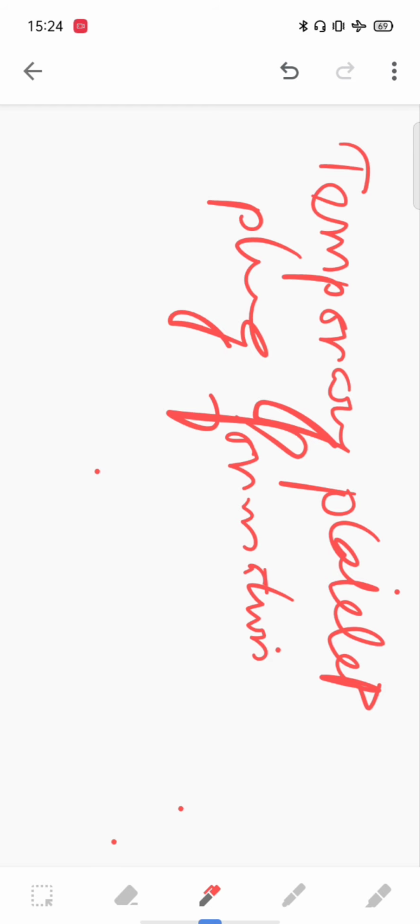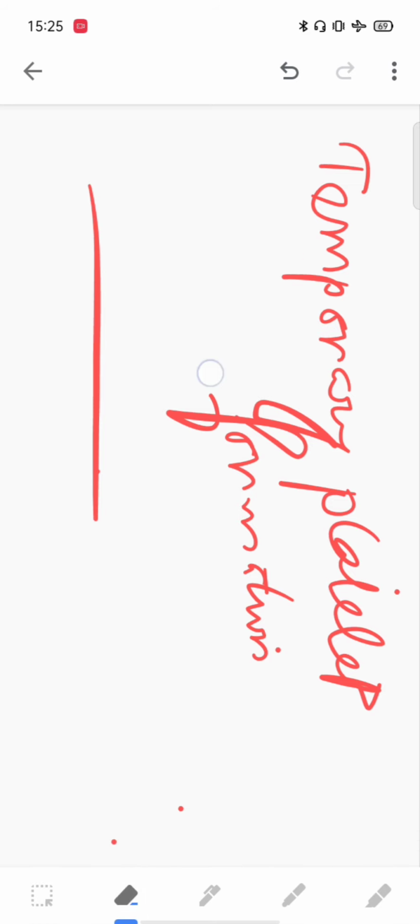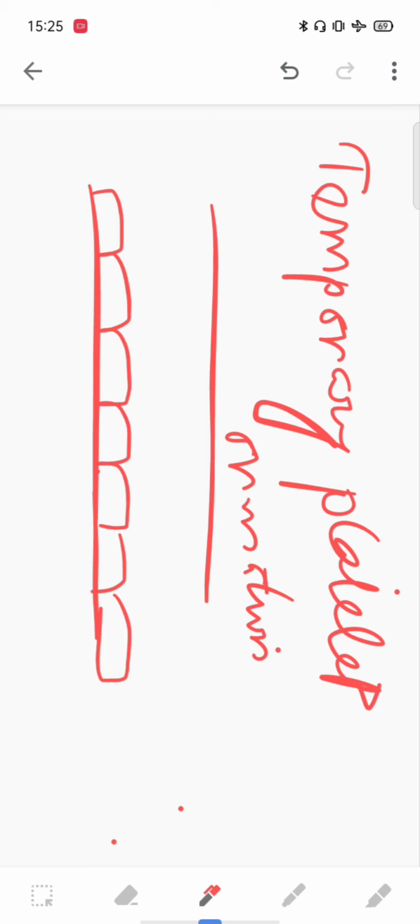Suppose injury occurs in the blood vessel and there is a breach. I am drawing the blood vessel in this way. Suppose this is the blood vessel and these are the endothelial cells. The blood vessel is lined by endothelial cells. Now due to external injury there is a breach and bleeding occurs.